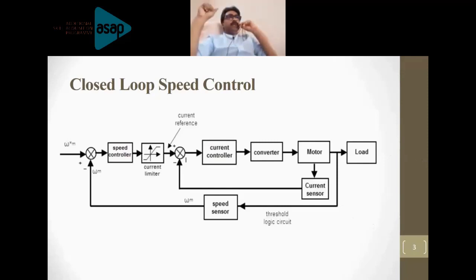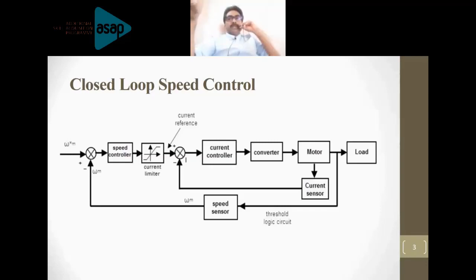So I would like to give an overview of the closed loop speed control of the motor in general, which you have already studied in the first module itself, when you studied about drives. You would obviously have studied or learned about closed loop speed control. For a particular reason, I am just refreshing this concept here.